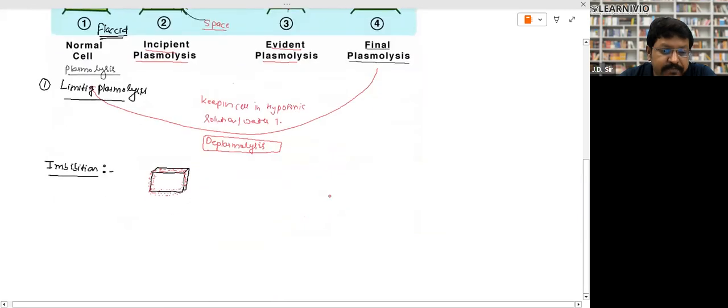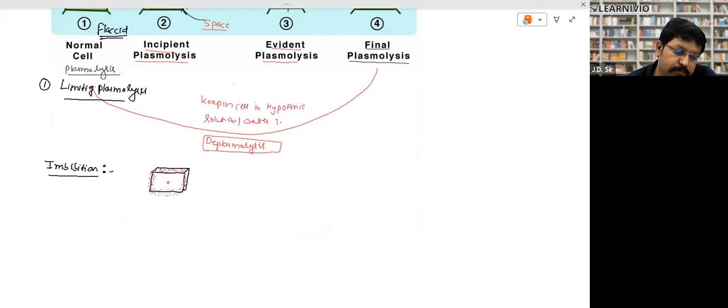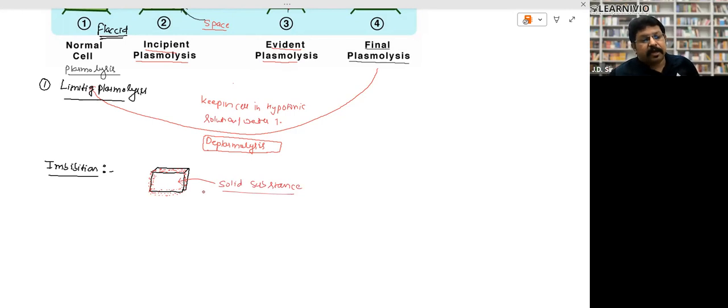What is imbibition? This is a solid substance. When a solid substance absorbs water at its outer surface, this is called imbibition.